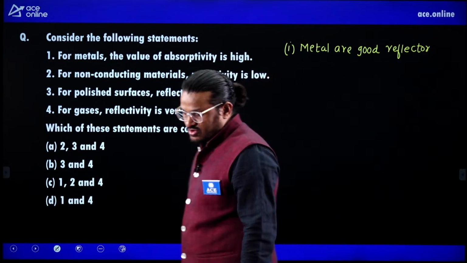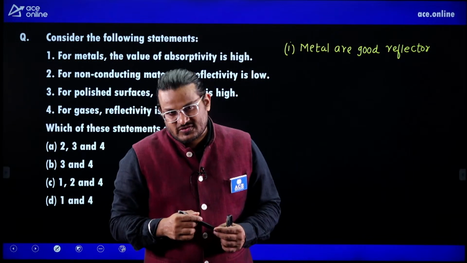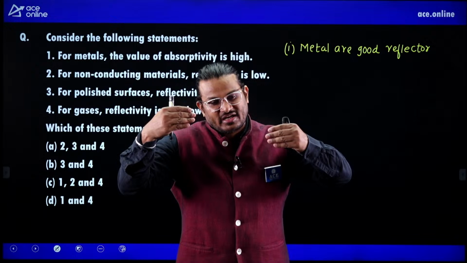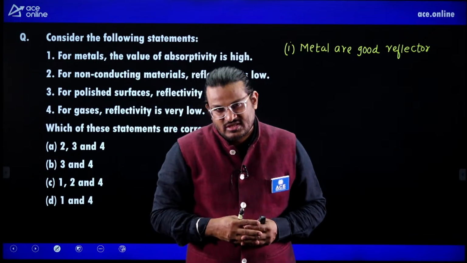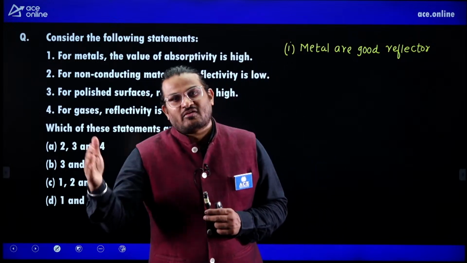Metals are good reflectors. The reason is that in metals there are free electrons. So whenever the electromagnetic wave comes near the free electrons, it gets reflected. So electromagnetic waves get reflected from metals.